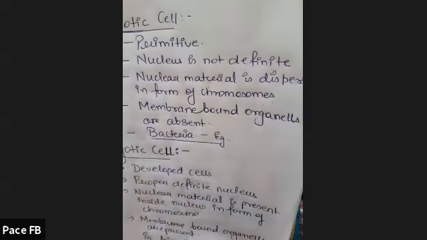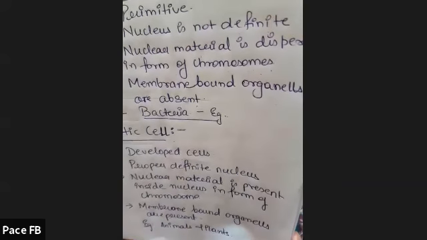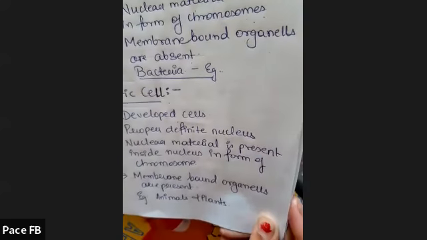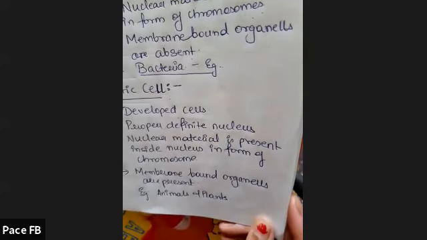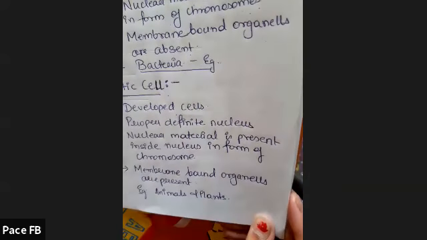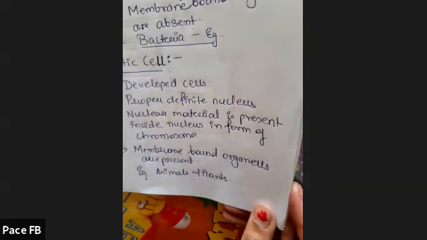The prokaryotic cell is primitive. A definite nucleus is not present, but nuclear material is present, dispersed in the cytoplasm. Membrane-bound organelles are absent. Example, bacteria. The eukaryotic cell is a developed cell, where a proper definite nucleus is present. Nuclear material is in the form of chromosomes, and membrane-bound organelles are present. Example, animals. Then we have seen the structure of plant cell and animal cell.